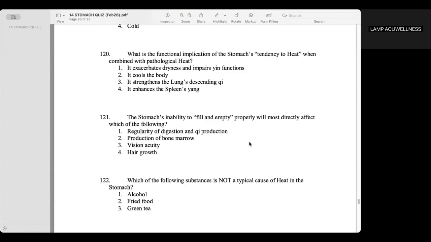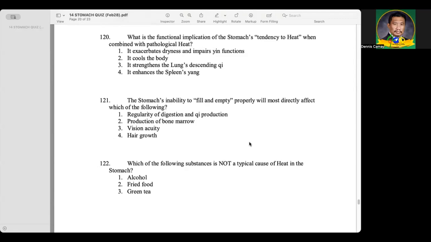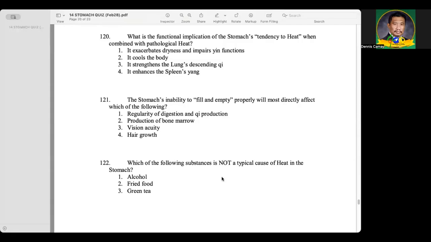For 121, the stomach's inability to fill and empty properly will most directly affect which of the following?